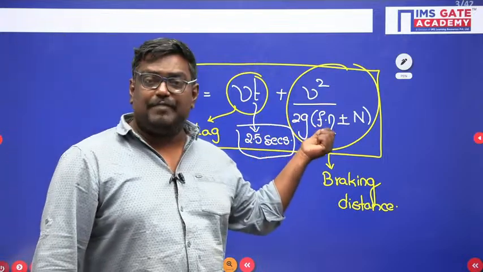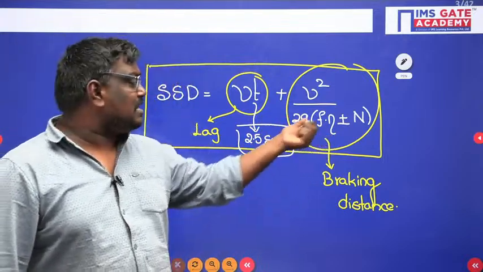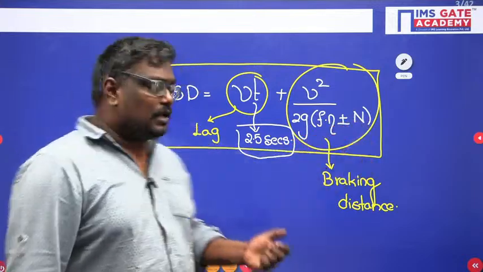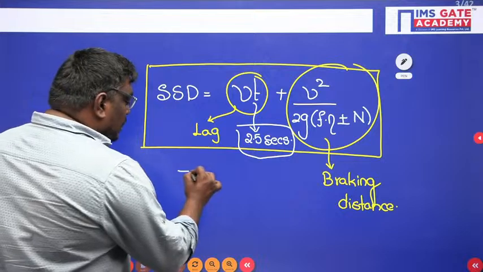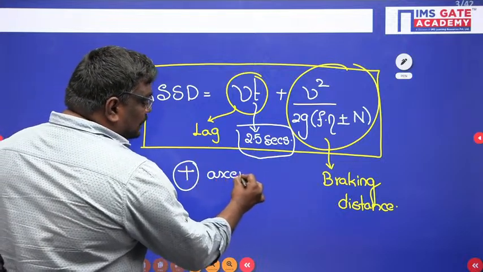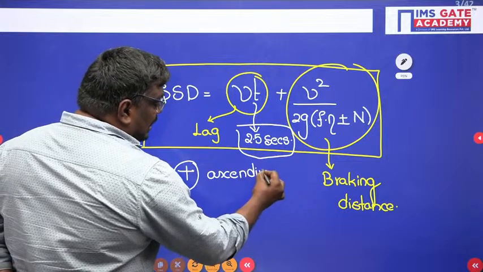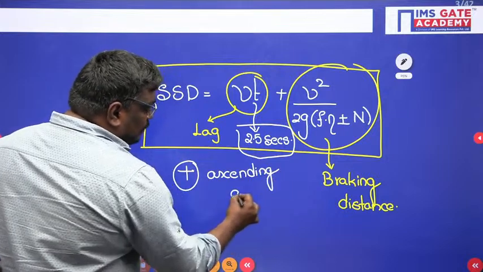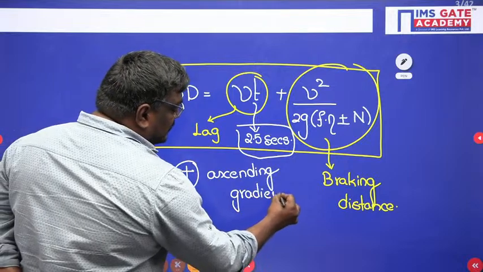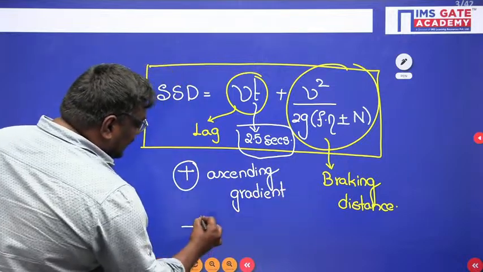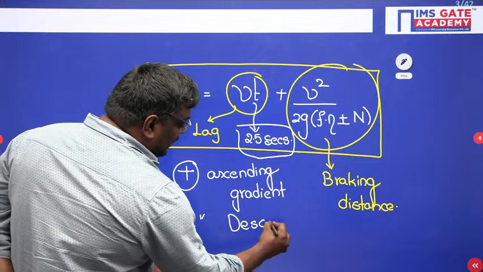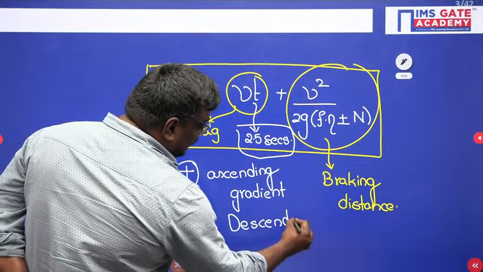Here f represents the coefficient of friction, efficiency represents eta, and plus or minus N is the gradient term. Now my dear students, for an ascending gradient you will be using the positive sign, and the negative sign is used in case of a descending gradient.